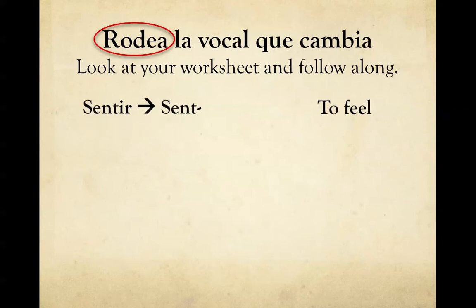First with sentir, which means to feel. Okay? Sentir. Which vowel do we circle? Look at your worksheet and go ahead and circle the vowel that you think changes. There's only one. So there it is.